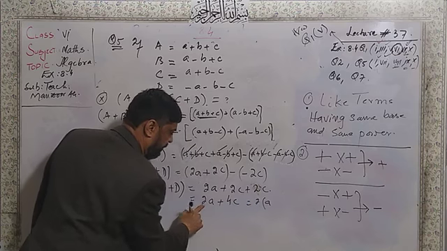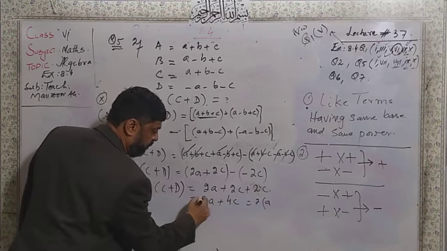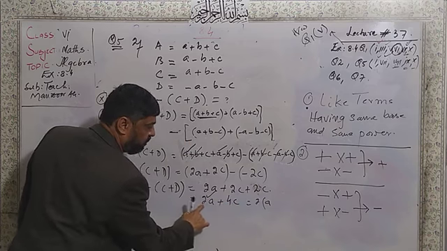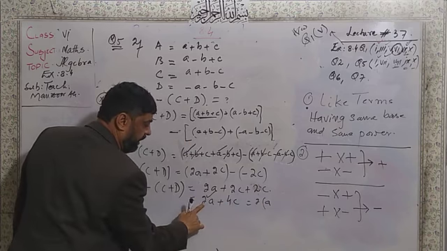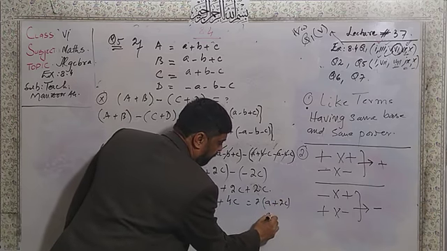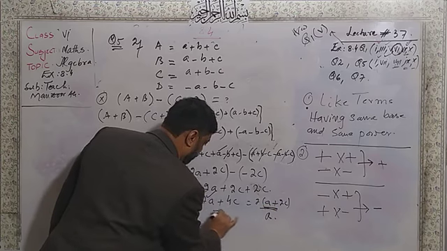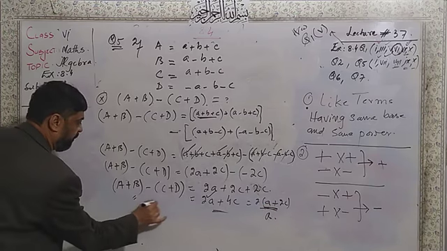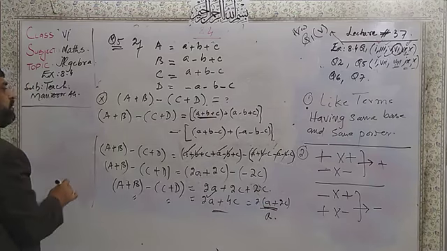Here is the A. 2 can divide 2 one time, no need to write 1. Here 2 can divide 4 two times, so 2C. If you want to write this one, it's okay. Otherwise, this is also the answer. They are the same. So this is the question.